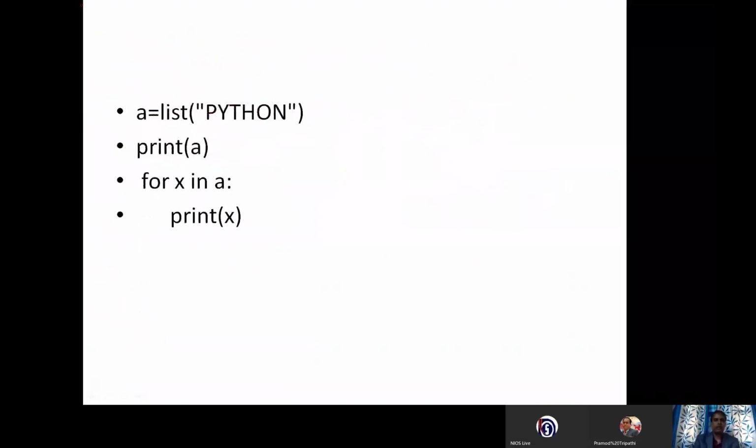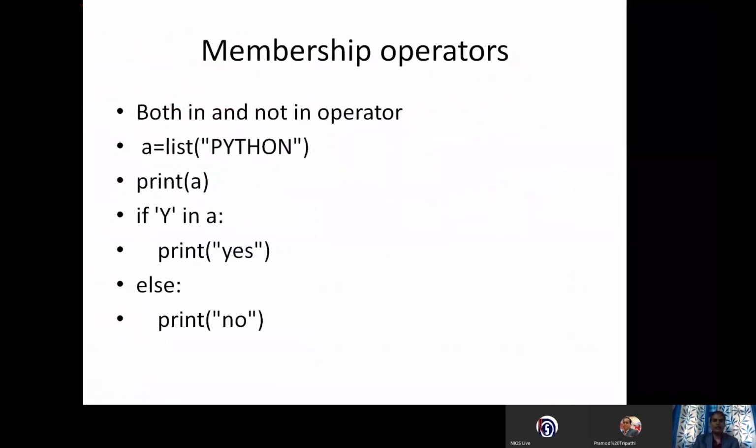Now we will learn about the membership operator, like we just now learned with the string, the in operator and not in operator. First, I have given the in operator using an if-else condition. I have given: if y in A, print yes, otherwise print no. So y is available. Yes, it is available. And one more thing, please remember I have given A is equal to list. So this is not a string. This will convert into a list. Each individual element will be divided into separate list elements.